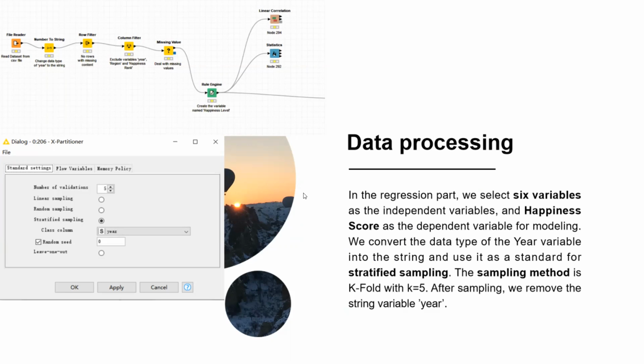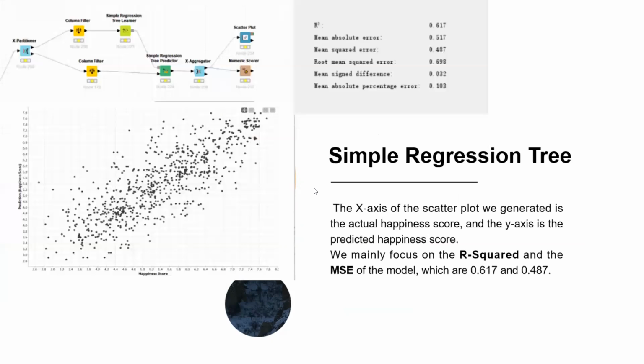And the sampling method we choose is k-fold with k equals 5. After that, we can get the training data set and the test data set. After the sampling, we remove the string variable year because we don't want to use it as an independent variable. So the first model we use is a simple regression tree.